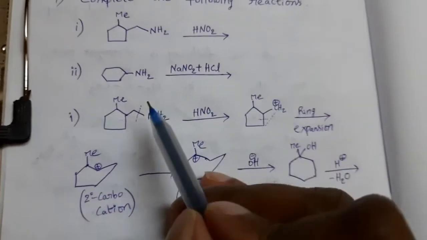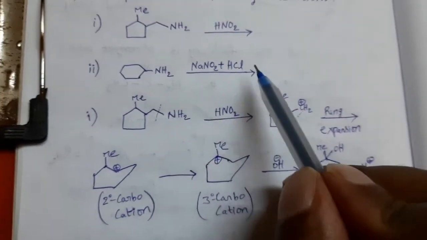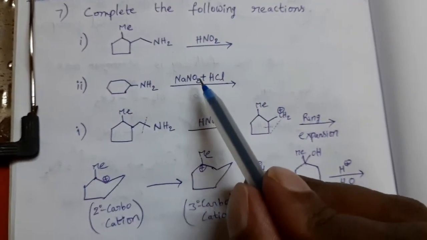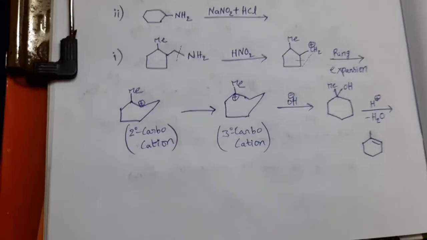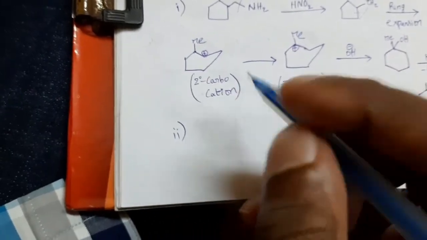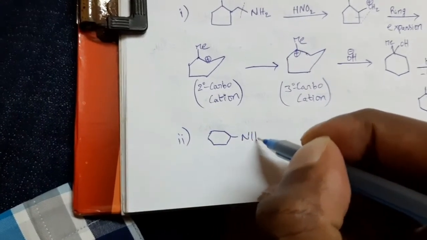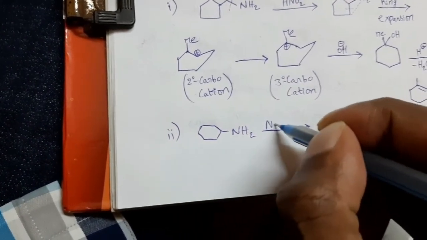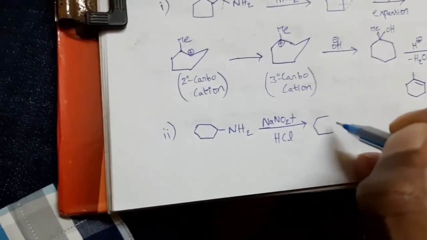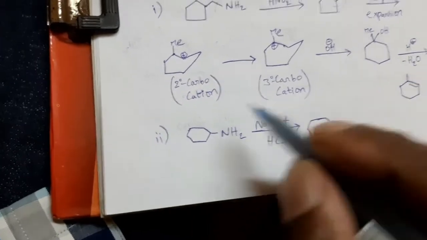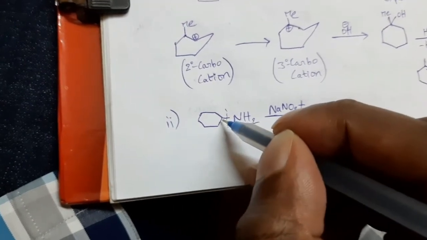This reaction is an example of ring expansion. See the second one. It is also a primary amine because NH2 group is present. It is treated with sodium nitrite plus HCl. Initially, these two react with each other and form HNO2. That HNO2 provides H plus ion. Then we can get a carbocation. Bond breaking takes place at this position. It is removed in the form of NH3. Positive charge is developed on this.